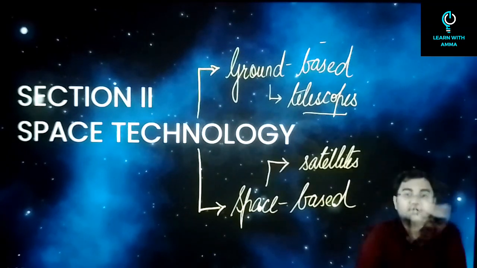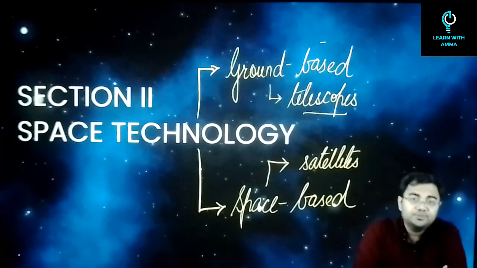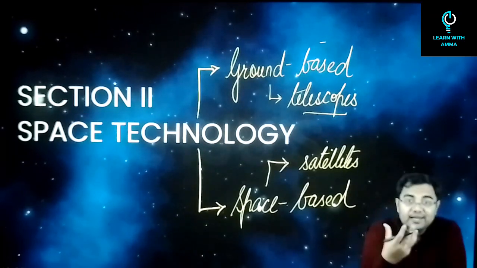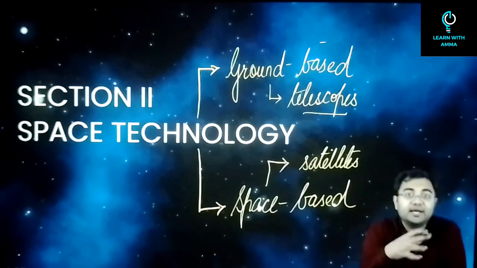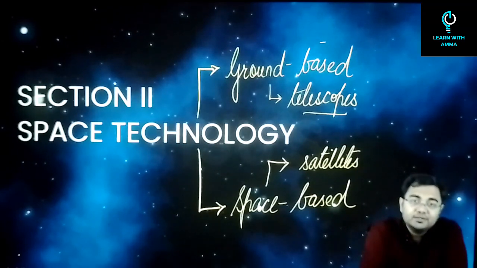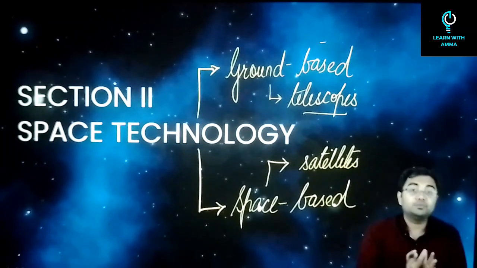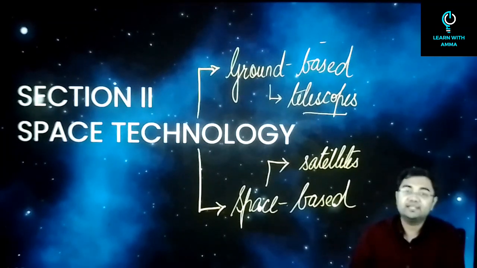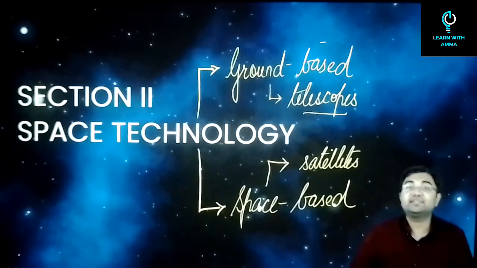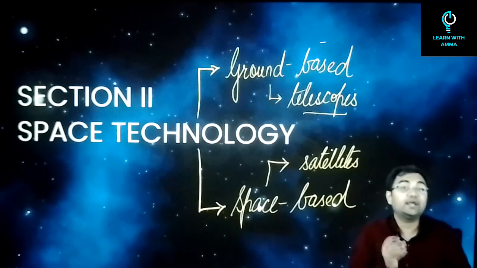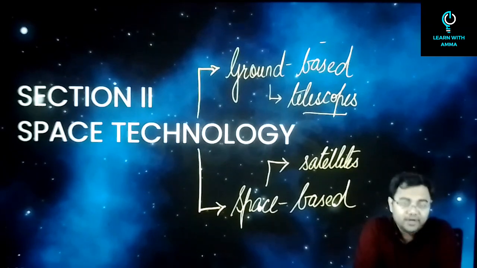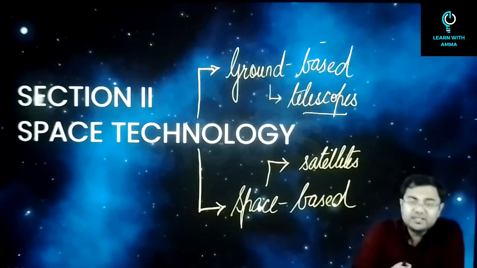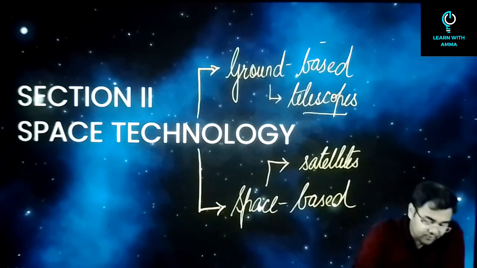Then comes space based observation. How do we do that? Satellites can observe space from space. For example, we launched Mangalyaan, which went to Mars and took observations there. So these are space based observations. If I was just observing Mars from the ground using an optical telescope or a radio telescope, then we'd say these are ground based observations.